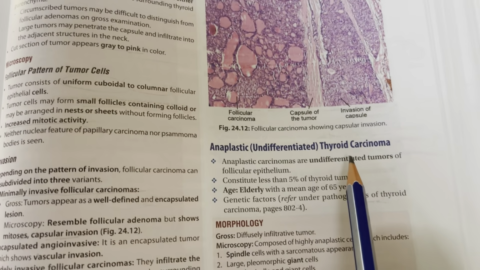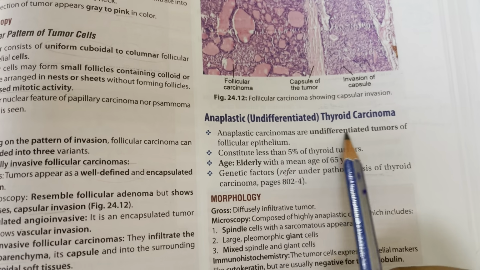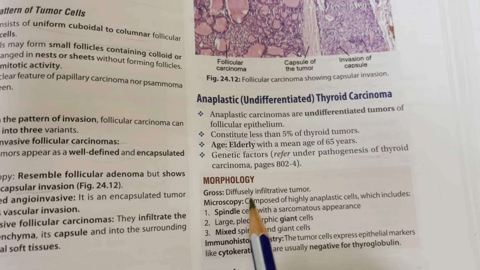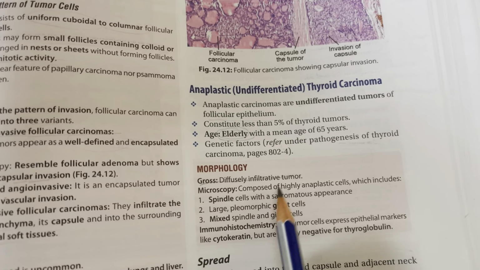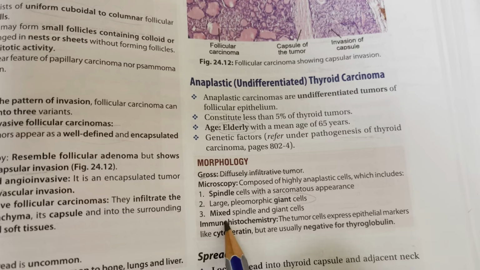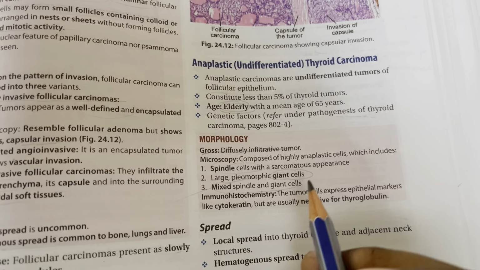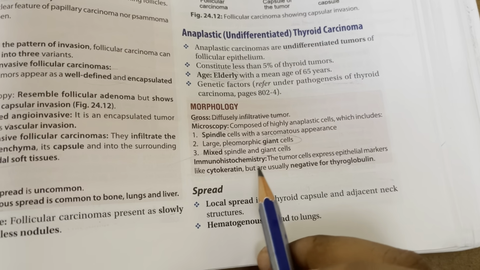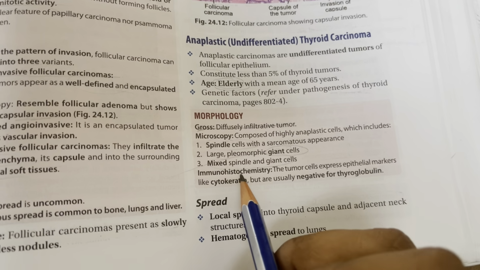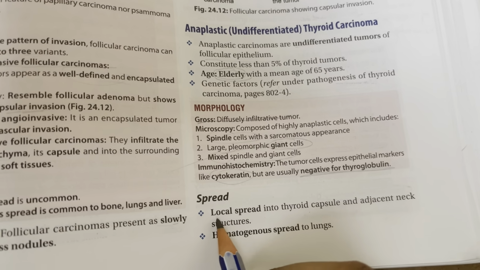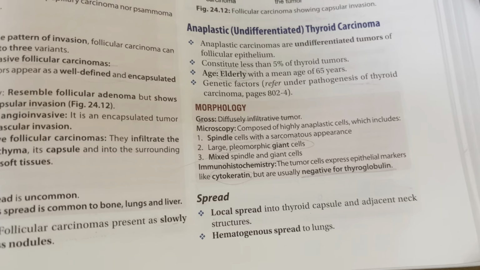Next, anaplastic or undifferentiated thyroid carcinoma. They are undifferentiated tumors of follicular epithelium. They are present in elderly people. So usually they are diffuse infiltrative tumors, and microscopically you can see spindle cells, you can see large pleomorphic giant cells, and mixed spindle and giant cells. So giant cells, because they appear in giant people or elderly people. Next, immunohistochemistry, they express epithelial markers like cytokeratin but are usually negative for thyroglobulin. So spread, they have local spread into the thyroid capsule and hematogenous spread into the lungs.